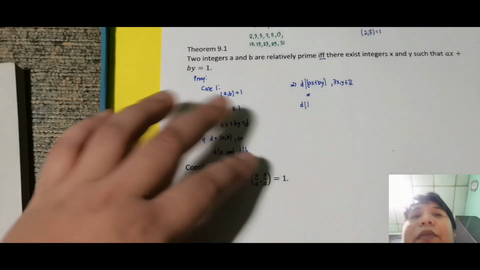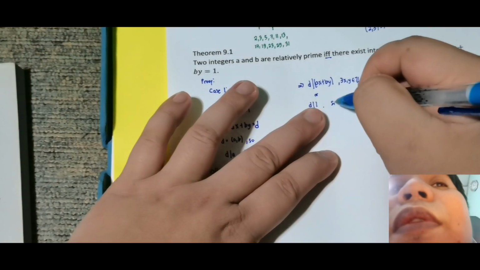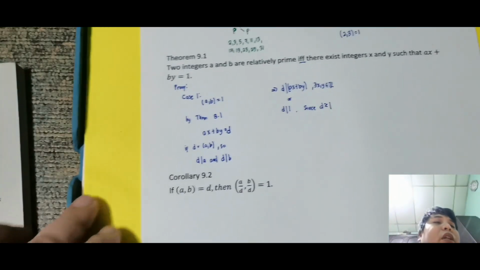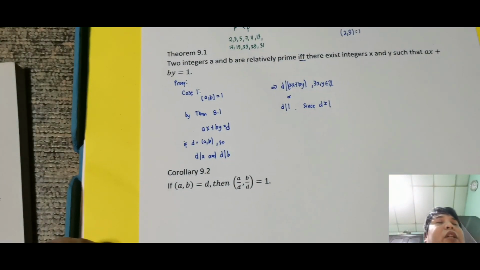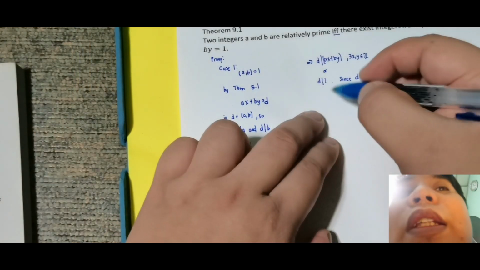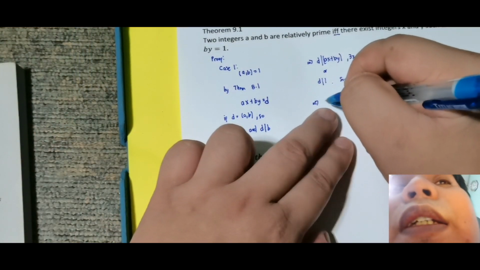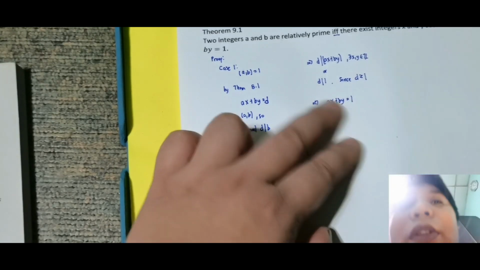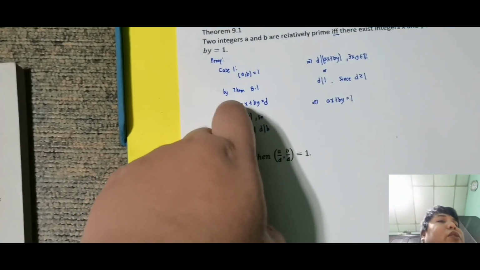Okay, ngayon, since d can be greater than or equal to 1, meaning ang pinakamalit na GCD natin is 1. So, therefore, hindi lang basta ax and y. So, pwede natin sabihin na this implies that ax plus by is equal to 1. So, sinet ko na lang na 1. Kasi by theorem 8.1, actually, tapos na siya.